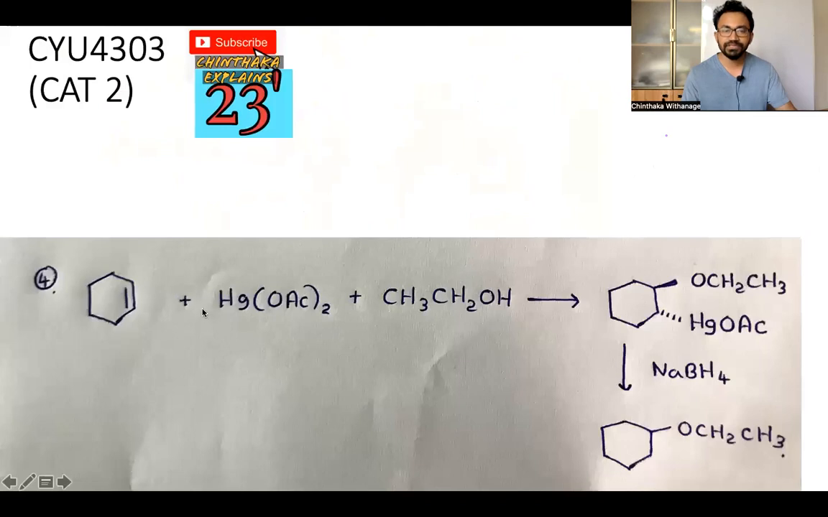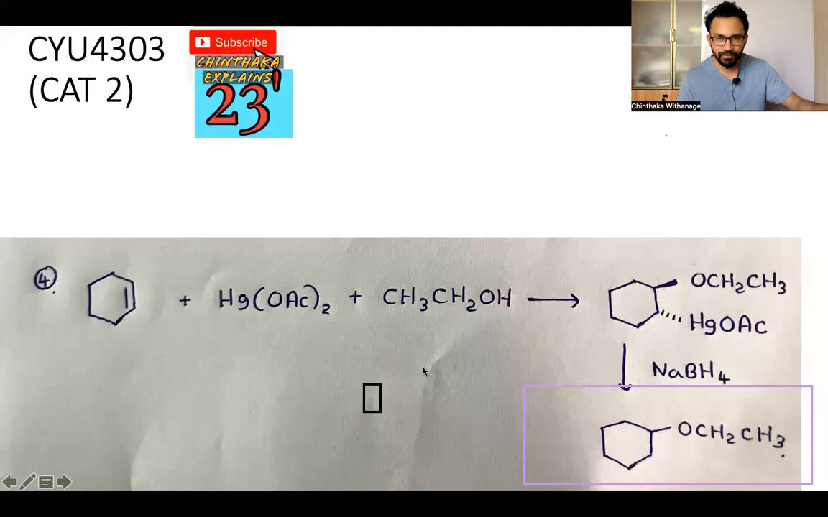Right. So this is another famous one. You will see that somehow our final product is an ether. It's an ether, ROR, with the ROR group. So it's a formation of ether.